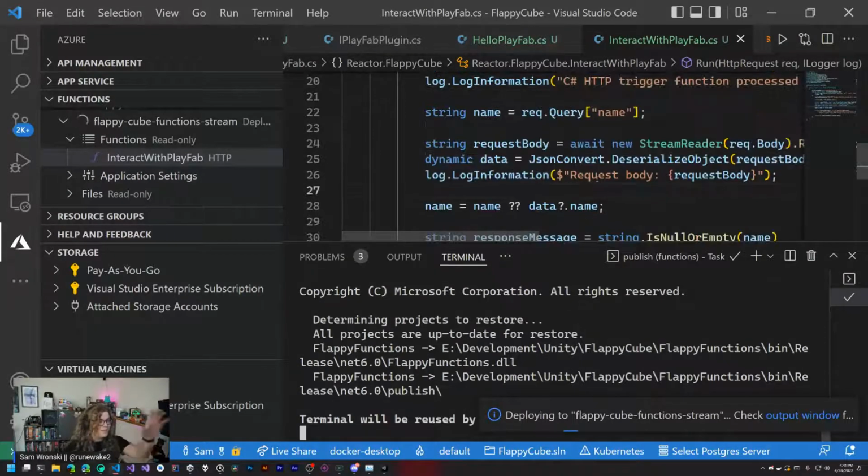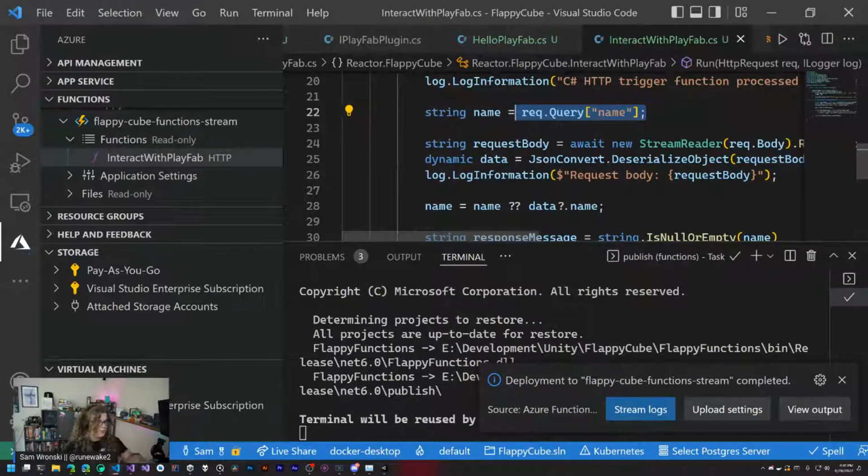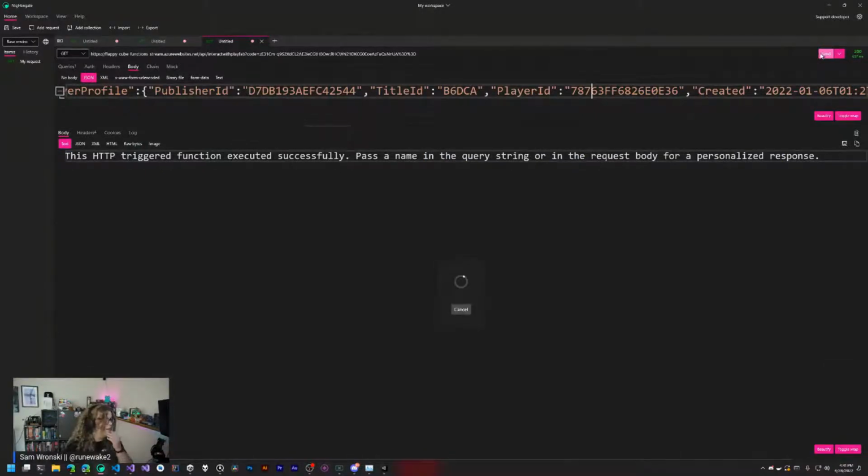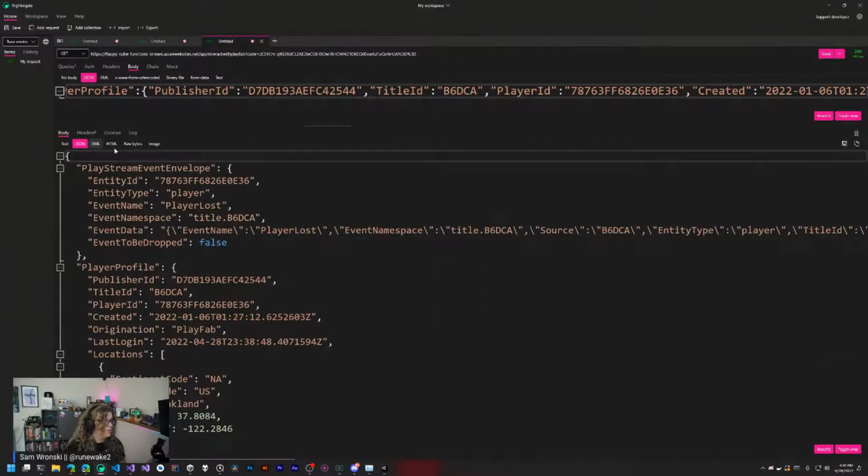But there you go. So once this completes, we can run that function and pass in our custom data. And that's actually going to give us all of the information from these functions. We're going to be able to see the entire structure of what our function is actually receiving, because we're not just getting a name. We're actually not getting a name. We're getting a whole bunch of other stuff. And so we want to see what that is. And so this will give us a quick way to do that. So we've connected there. Let's send this request. And what this is going to do is just mirror this back to us in a nicer formatted way.